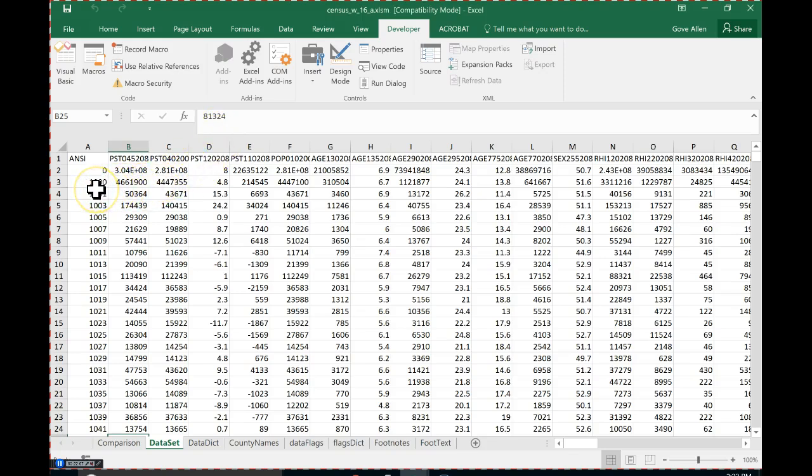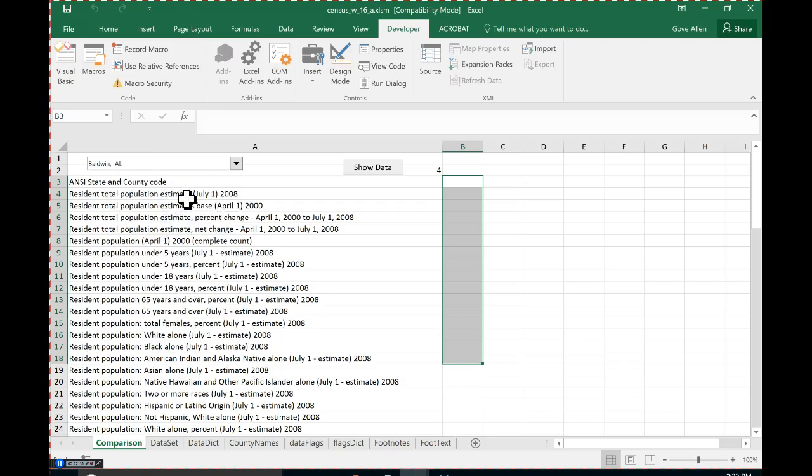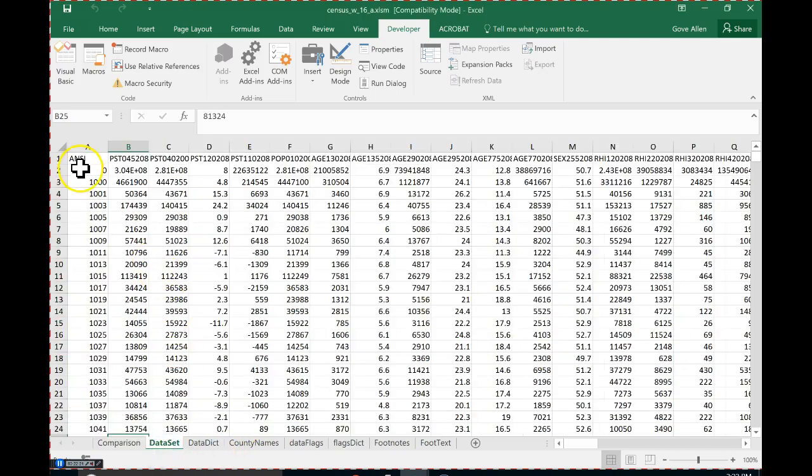If the user has given me, let's pick someone up here kind of close to the top. So if the user picks Baldwin, Alabama, the county of Baldwin, Alabama, which row do I need right here for that? Okay, so the first one that pops up, you might think it's probably number 4, but it turns out 4 is not the right one.